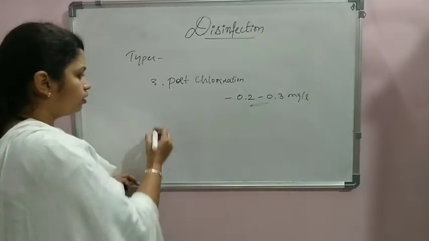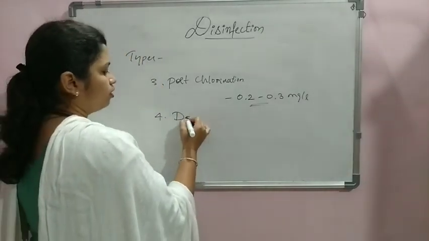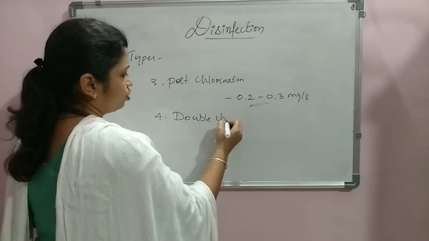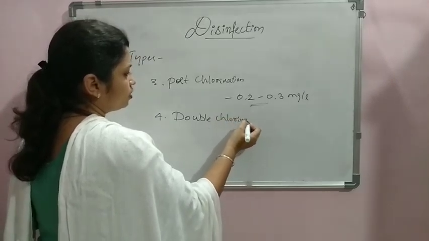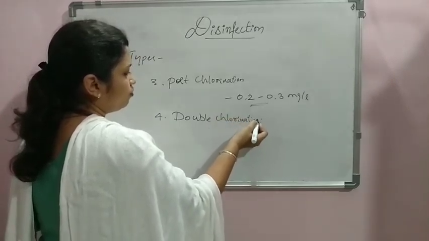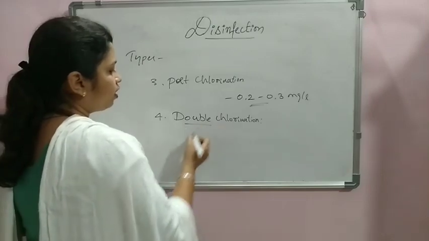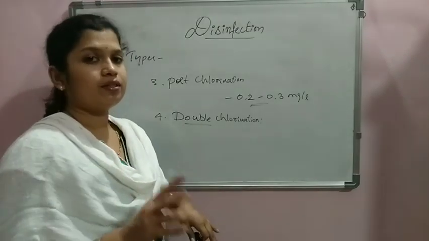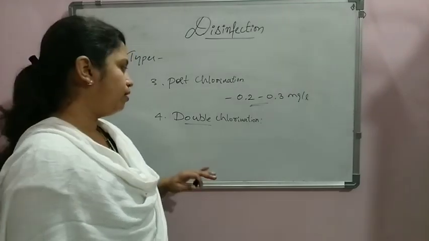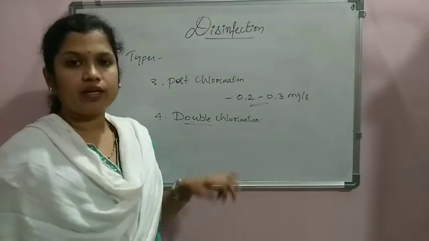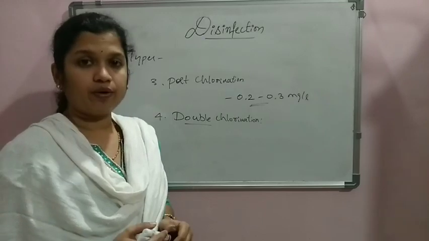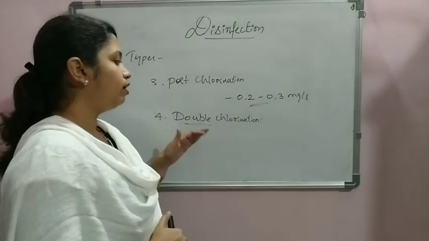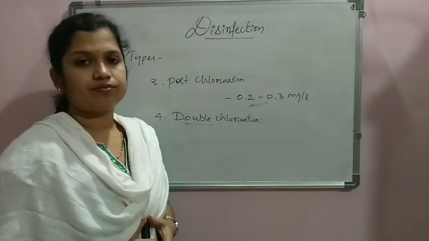The next method we are learning is double chlorination. The word itself suggests that we add chlorine twice. When both pre-chlorination and post-chlorination are practiced in the water treatment plant, we call it double chlorination. When water is highly polluted, in such cases we go for the double chlorination method.